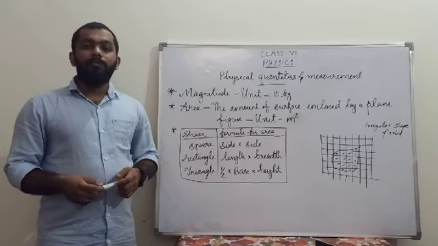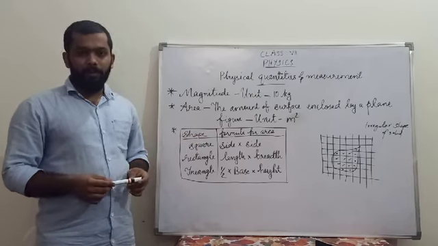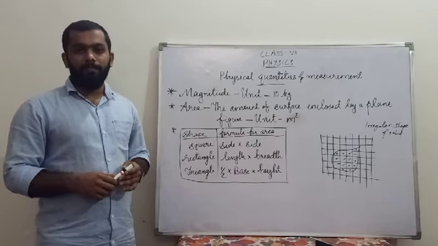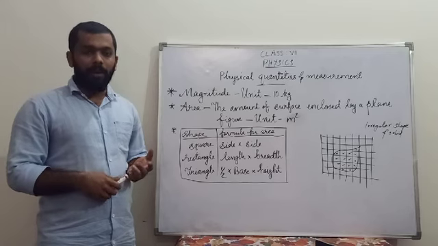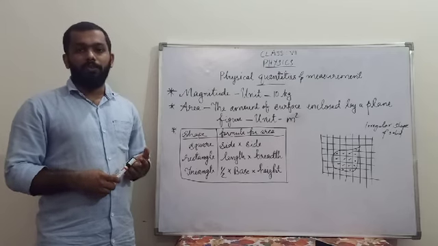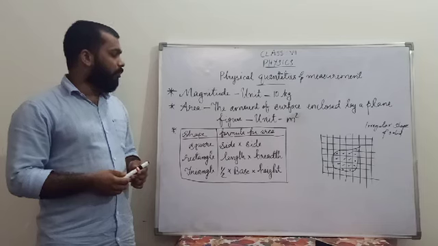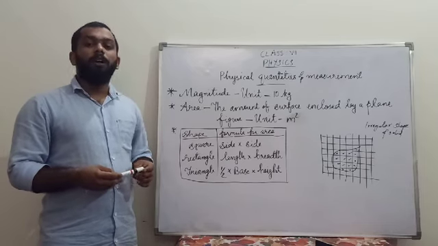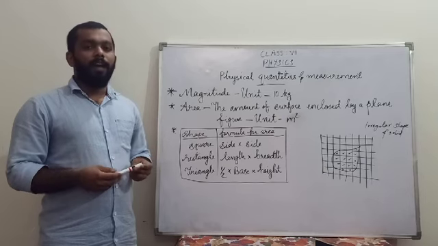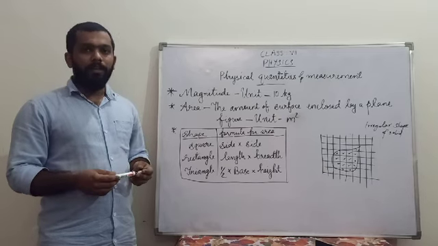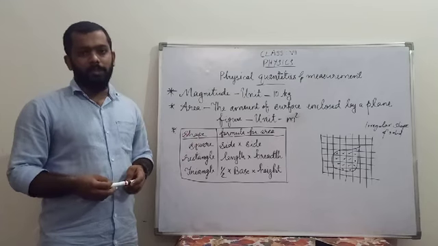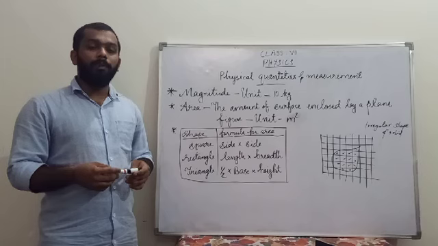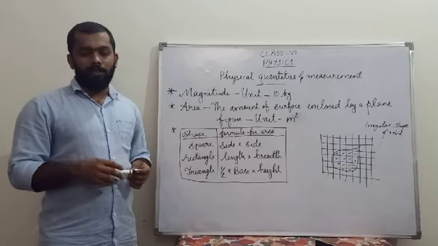So, physical quantities: what do you mean by physical quantities? Physical quantities means the quantities that can be measured. For example, length, which we have already learned, mass, temperature, time. Along with that we are going to learn something more. This year we are going to discuss area, then volume, then in the next term, density. And I think it's clear that area and volume you have already studied in mathematics in your lower sections.